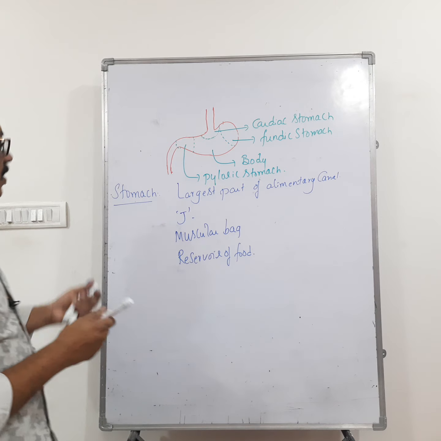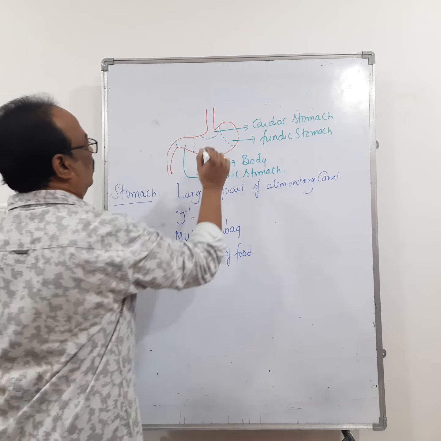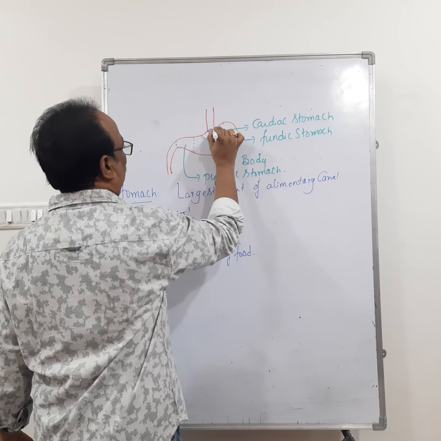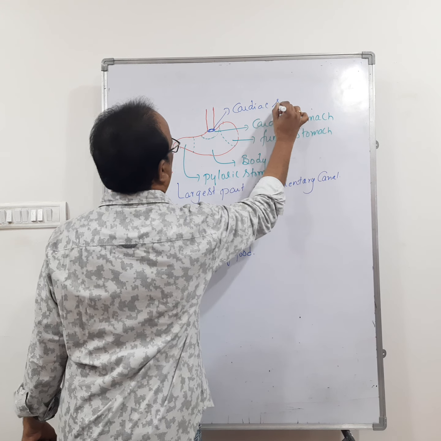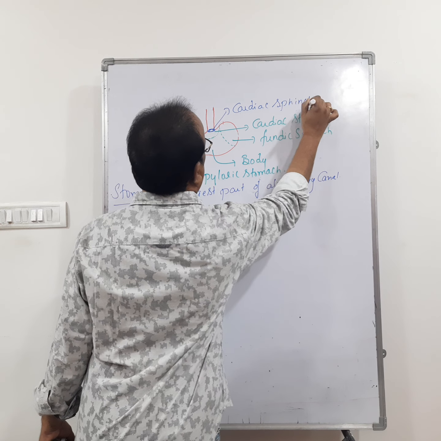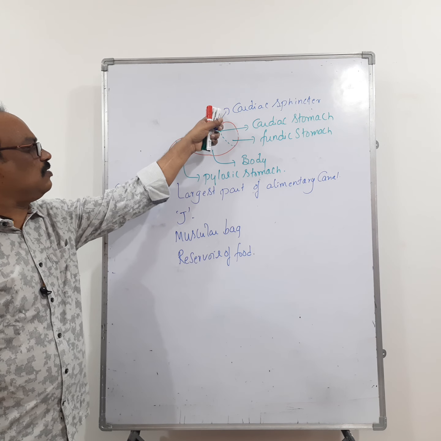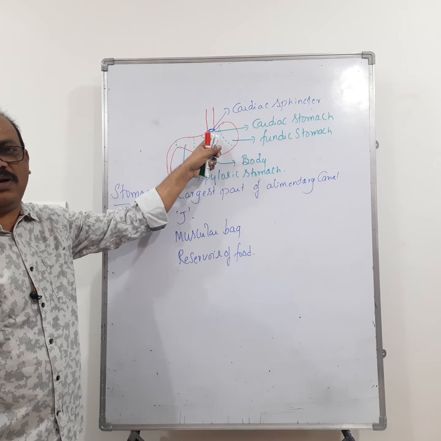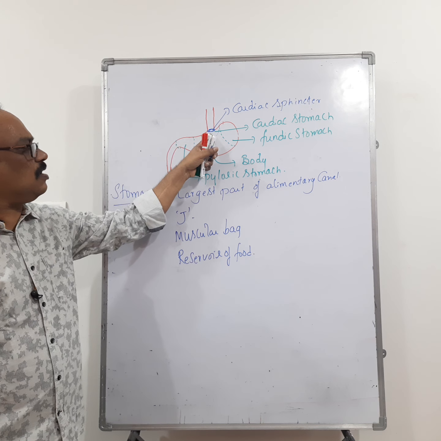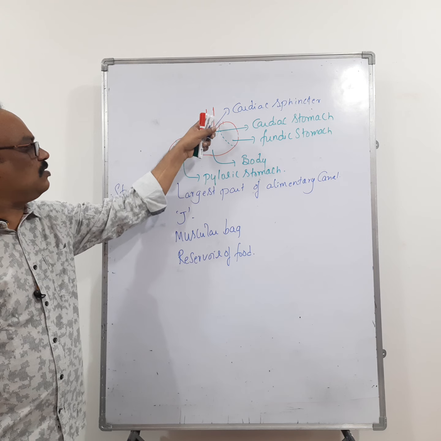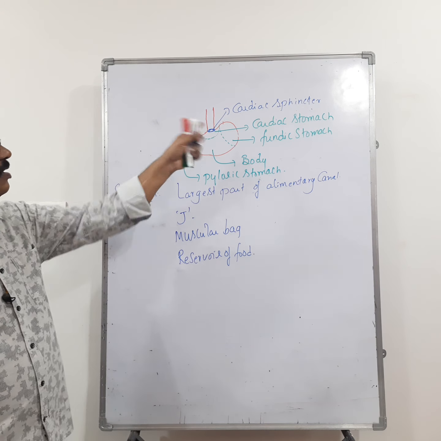Okay, so where is the esophagus opening? The esophagus is opening into the cardiac stomach, and in this region there is a cardiac sphincter. So this one is the cardiac sphincter. Okay, you can see here the cardiac sphincter. The esophagus opens into the cardiac stomach, and the opening of the esophagus into the cardiac stomach is guarded by the cardiac sphincter.